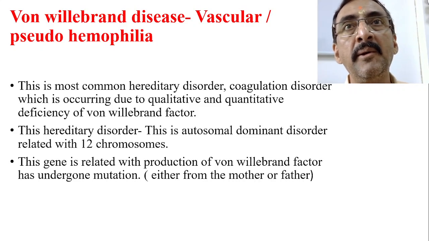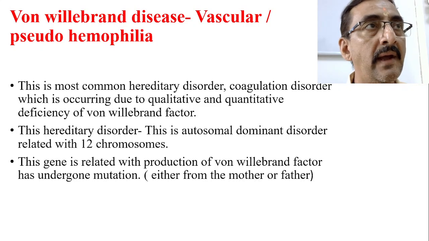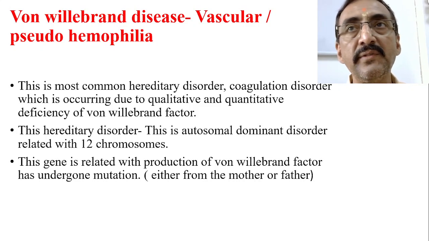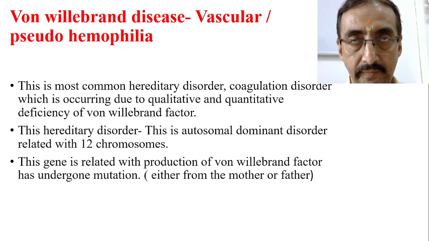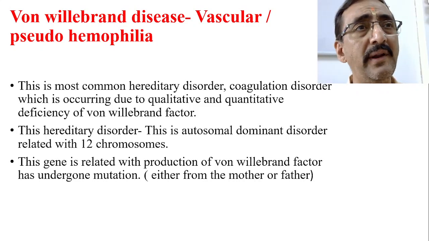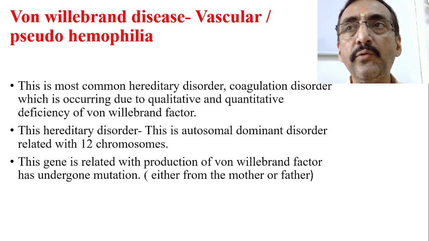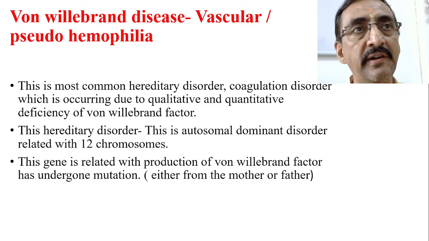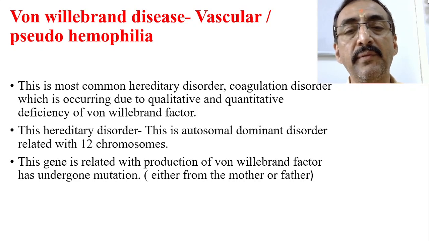When I say autosomal dominant, male and female are equally affected and there is no skipping of the generation, and basically this is related to autosome number 12. So there is some problem with autosome number 12. If you inquire very properly, in each and every generation you will find one or two people having this particular problem. Father's family, father's generation, previous generation, grandfather's generation. If you take a proper history, then you can find somebody suffering from a similar type of problem.